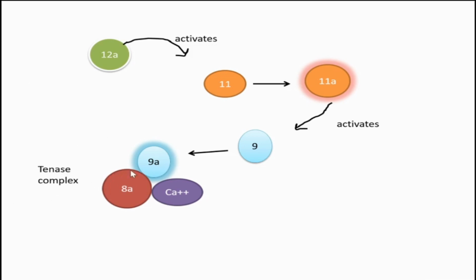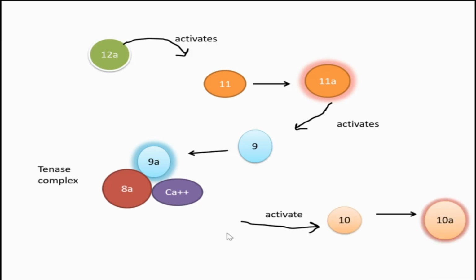Tenase complex consists of factor 9A and cofactor 8A and calcium. What do they do? They activate factor 10 to factor 10A. There, the intrinsic pathway ends after activating factor 10.